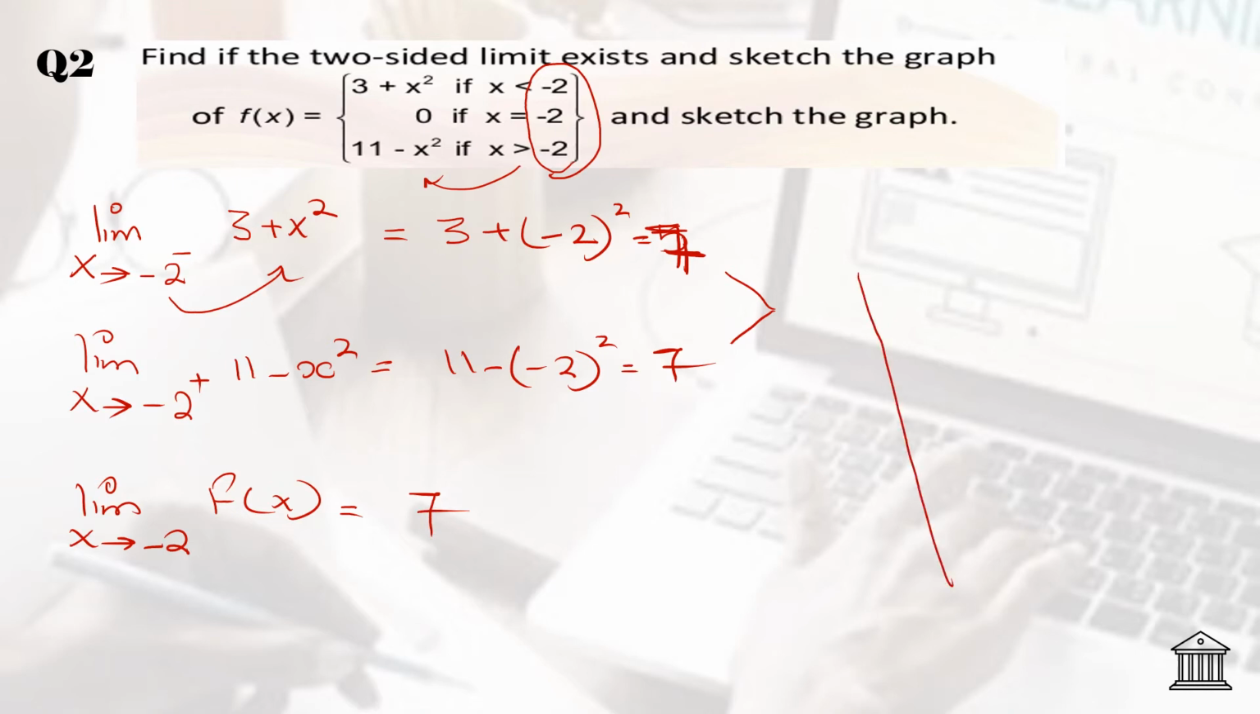Now they are asking you to sketch the graph. Now here 3 plus x squared. So 1, 2, 3, 4, 5, 6, 7 I am making here. And on this side also I am making it here.